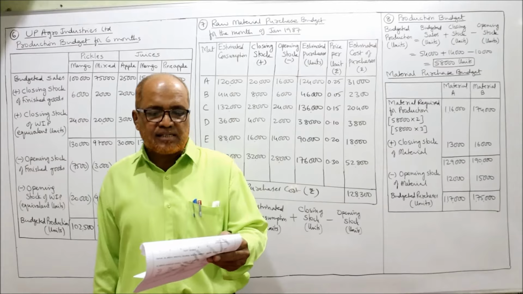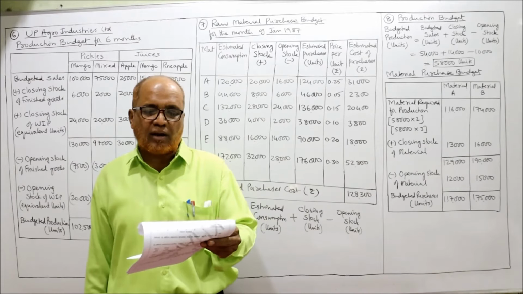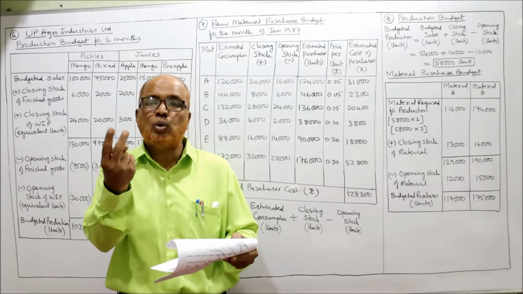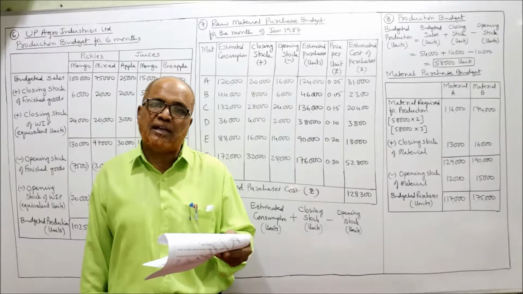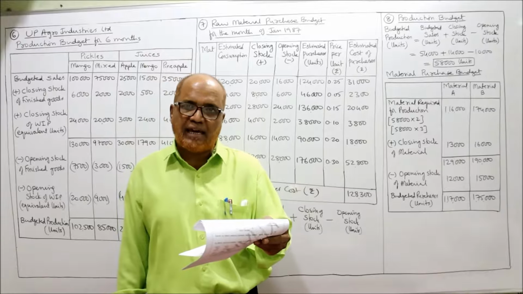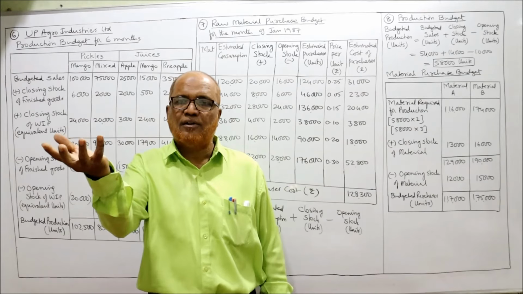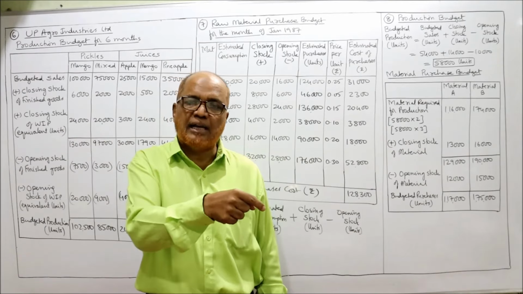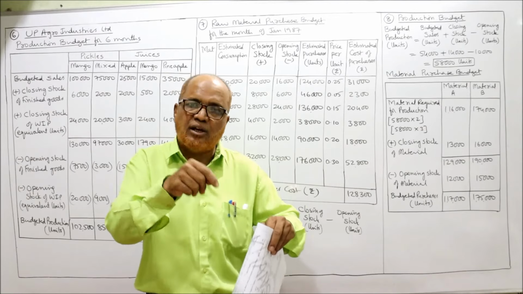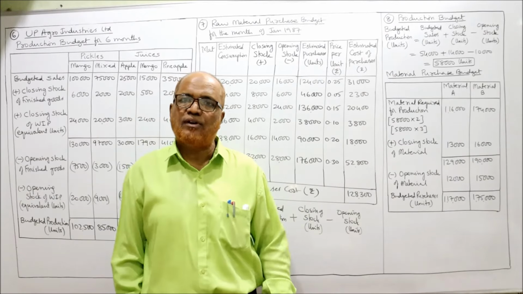The production manager consults the storekeeper and casts his figure as follows. Two kinds of raw material A and B are required for manufacturing the product. For making one unit, we are using two raw materials, A material and B material. Each unit of product requires 2 units of A and 3 units of B. For making 1 unit of finished product, we require 2 units of raw material A and 3 units of raw material B. When we combine them, we get 1 unit of finished product.